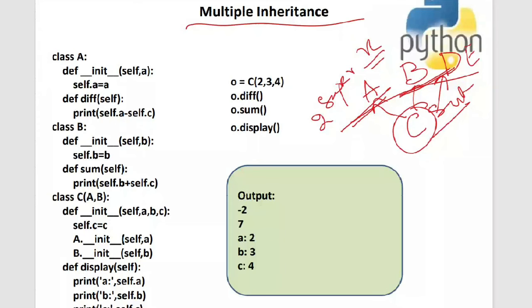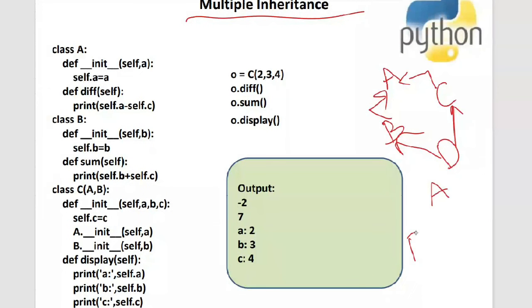B and C are derived from A, and D is derived from B and C. It looks like a diamond, so you can just observe it. It looks like a diamond. So this is also multiple inheritance.